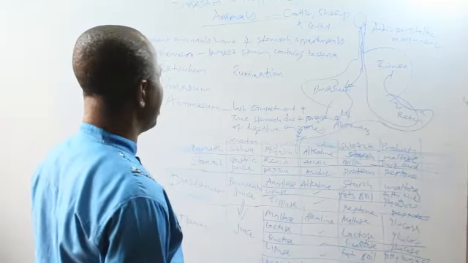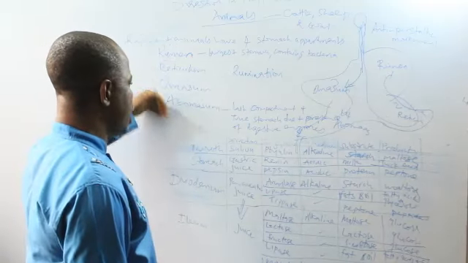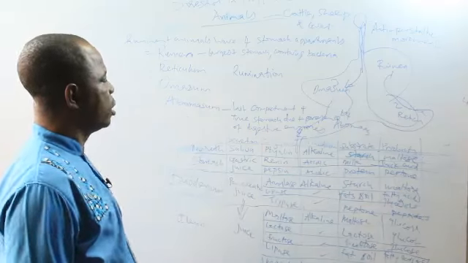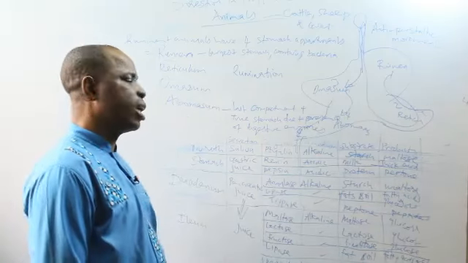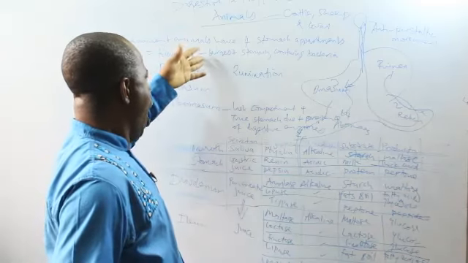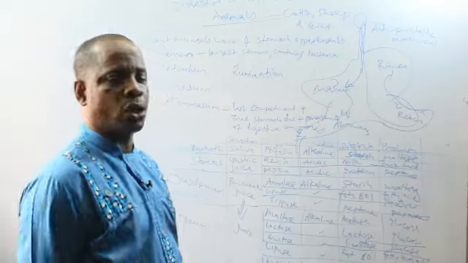The polygastric animals have 4 compartments: rumen, reticulum, omasum, and abomasum. The true stomach is the abomasum because it has digestive enzymes. Meanwhile, the largest stomach is the rumen. The other two, reticulum and omasum, are just supportive.